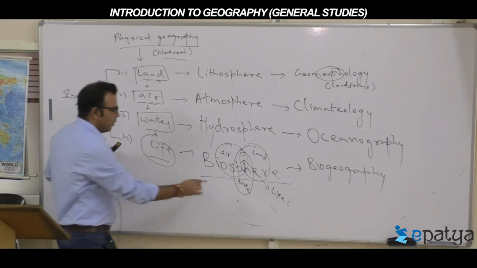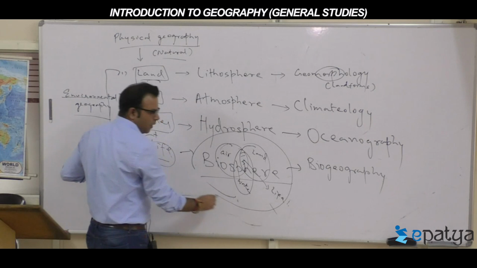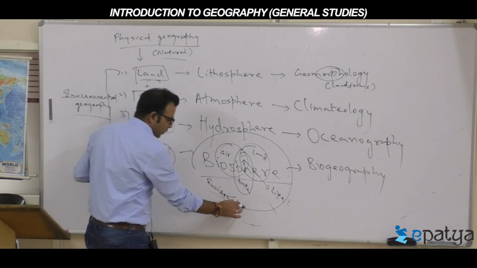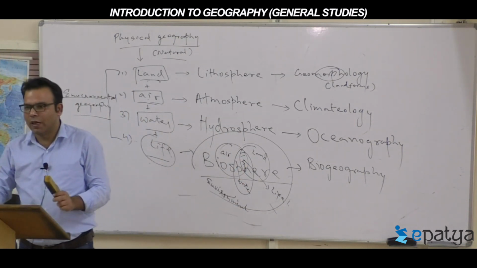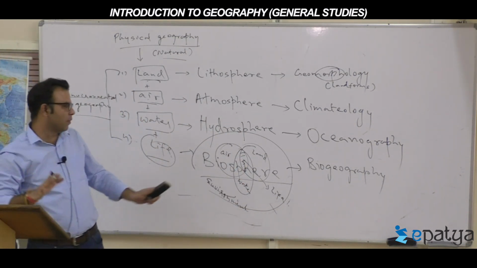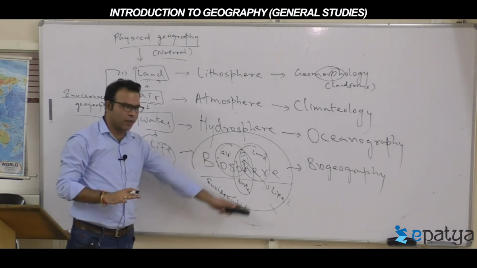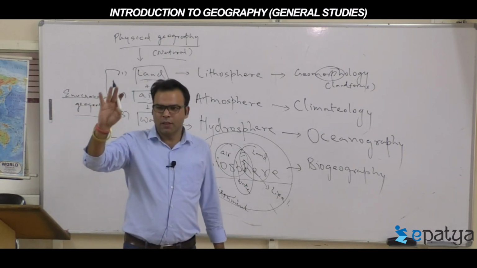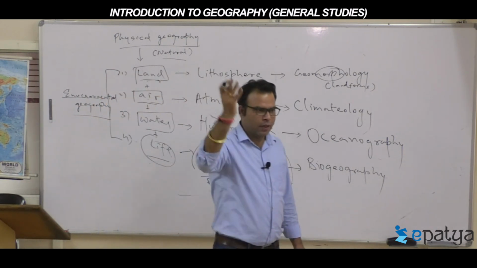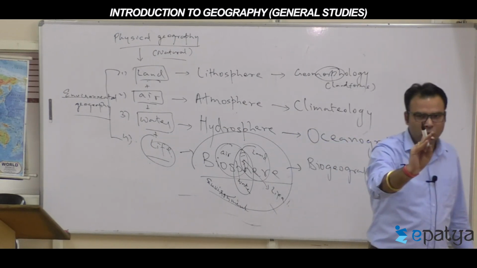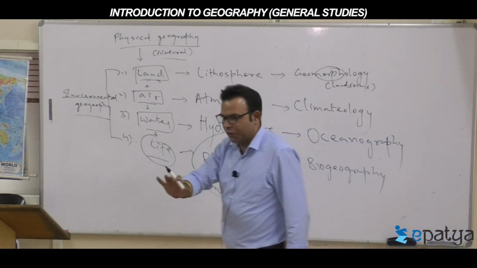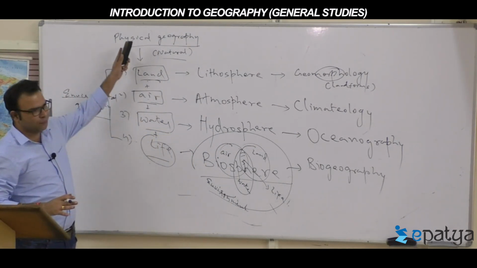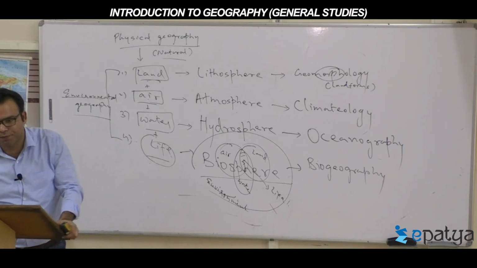So that means we combined all: land, air, water, life, all the 4, this becomes environment. Okay. So land, air, water combined will have life, and the relationship all together is called environment. Now all these 5 aspects: geomorphology, climatology, oceanography, biogeography, and the fifth and the last part called environmental geography.